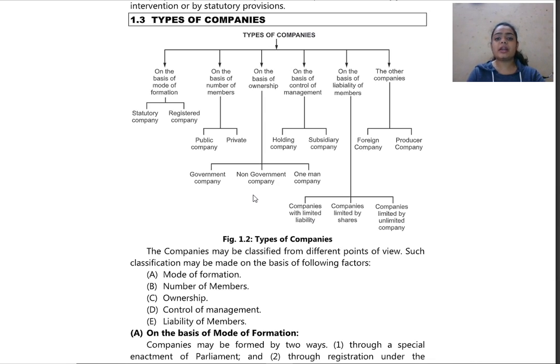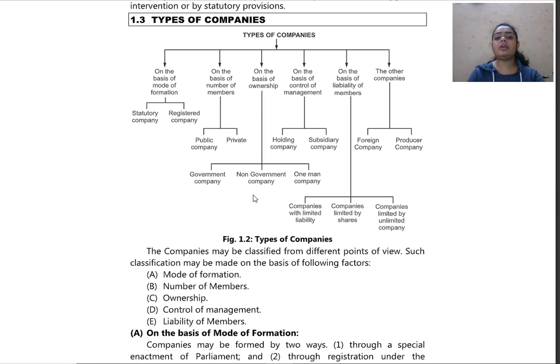Then next we shall be studying on the basis of ownership. On the basis of ownership, we have government company, non-government company and one-man company. So what are these companies? Various companies we shall be studying further. Then we have on the basis of control of management. In that we have holding company and subsidiary company. On the basis of control of management, what is a holding company and how does a subsidiary company work? And how does it function with the principal company? We shall see that also.